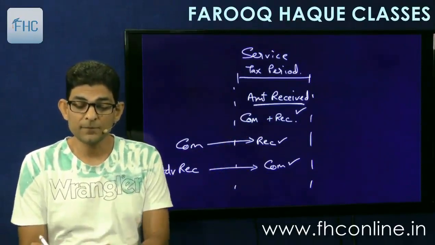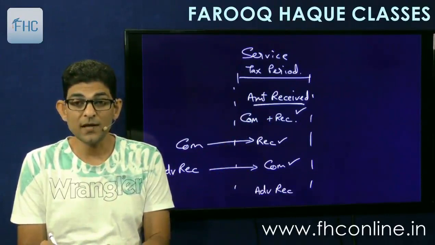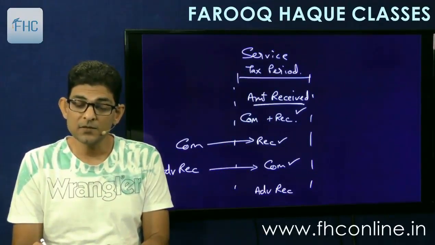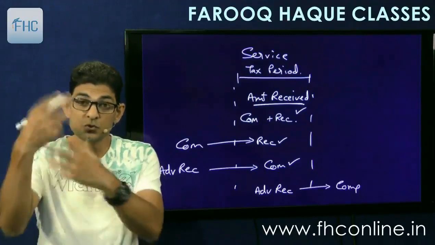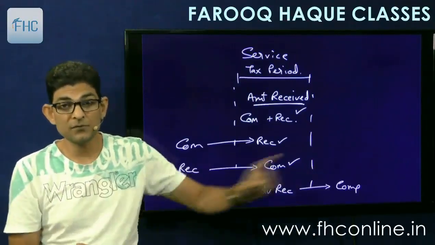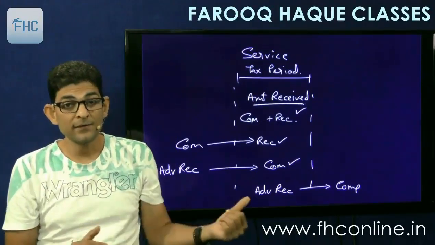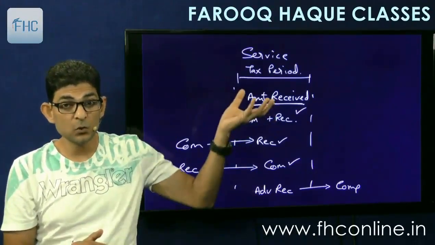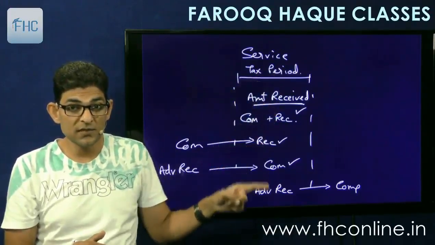And the last one, if the advance is received during the current tax period and the service is going to be rendered in the future, the completion of service will be in the next tax period, then this advance received will be included in amount received. Amount received will include both this receipt and this receipt.